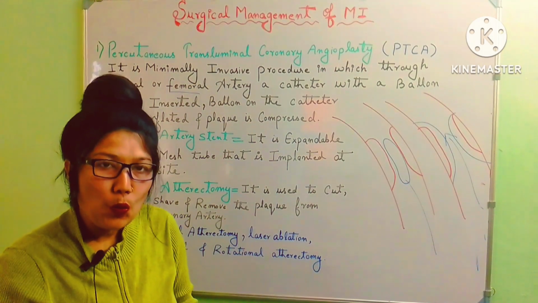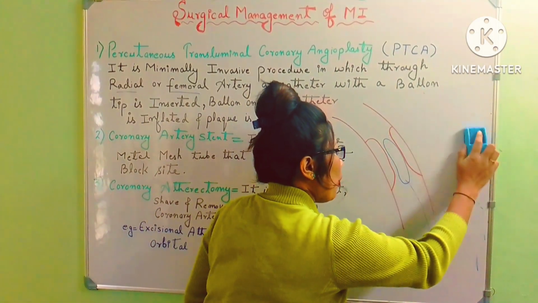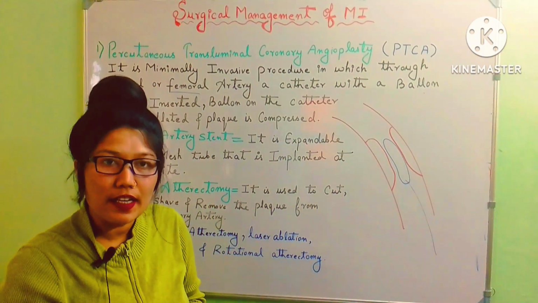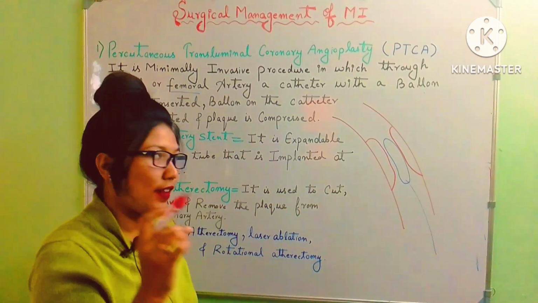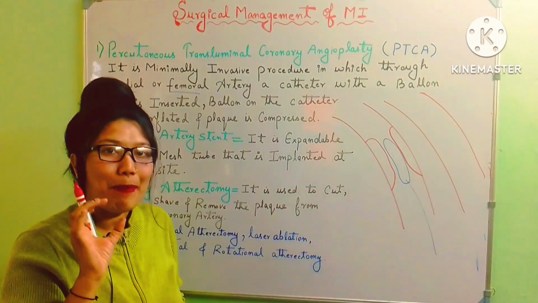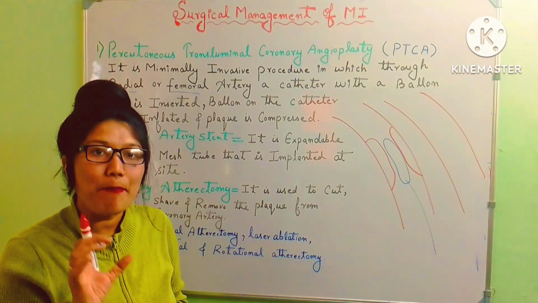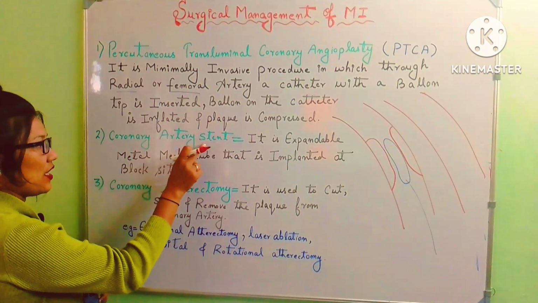So now with the balloon angioplasty, the doctor puts a stent over there. So what is a stent? A stent is a metal mesh wire. So the next surgery is coronary artery stent.